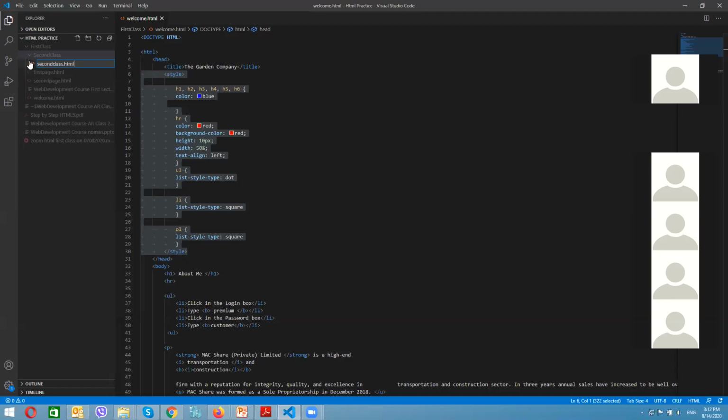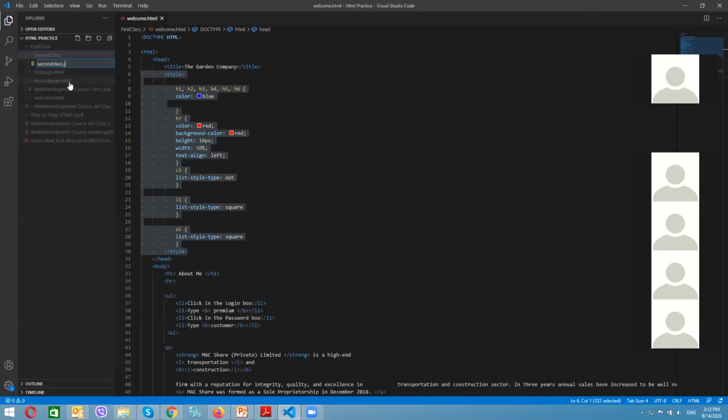What is this icon called? This is a tag. The tag shows we are writing some code in HTML, under the HTML environment. Once you write second class dot HTML, this icon is automatically changed. For example, let me write something else instead of HTML. For example, I write JS. JS is JavaScript, which we are learning in our next session, inshallah. Once we complete learning HTML and CSS, then we will start learning JavaScript. So it shows me this JS icon. It means I am going to write JavaScript code.